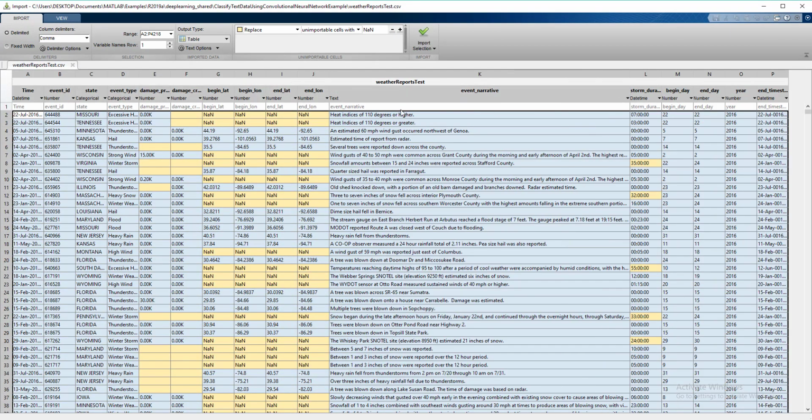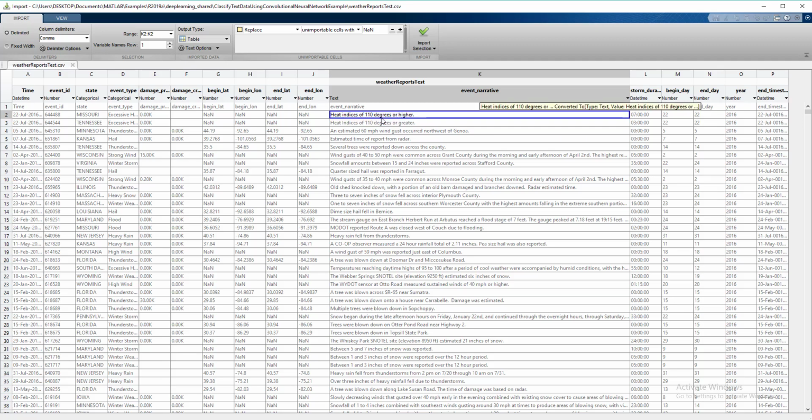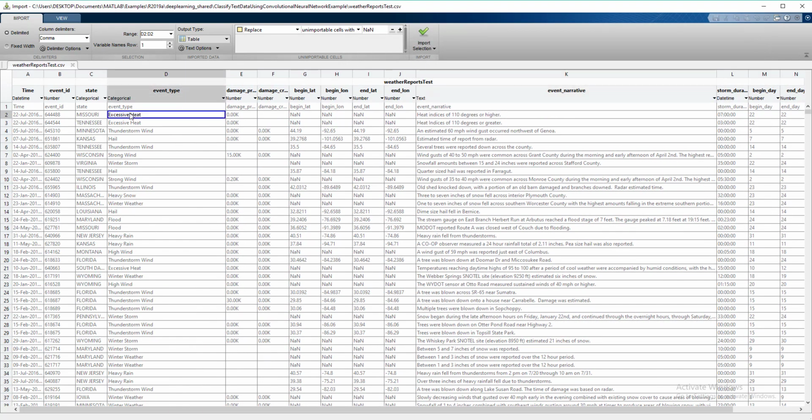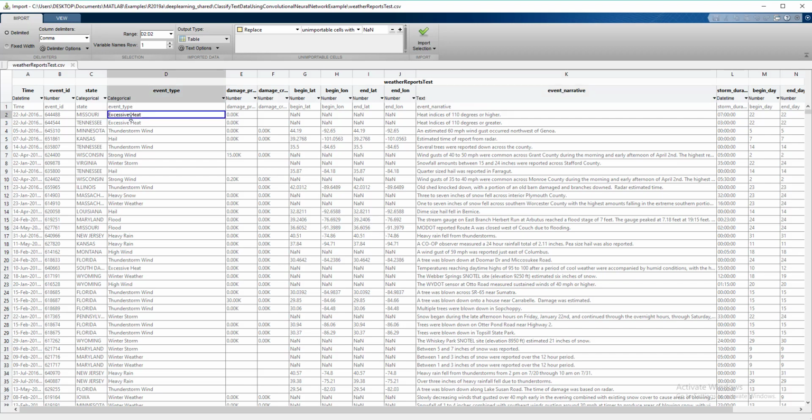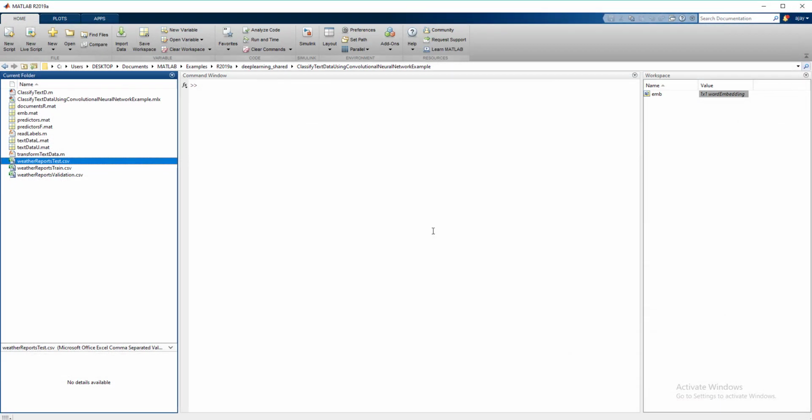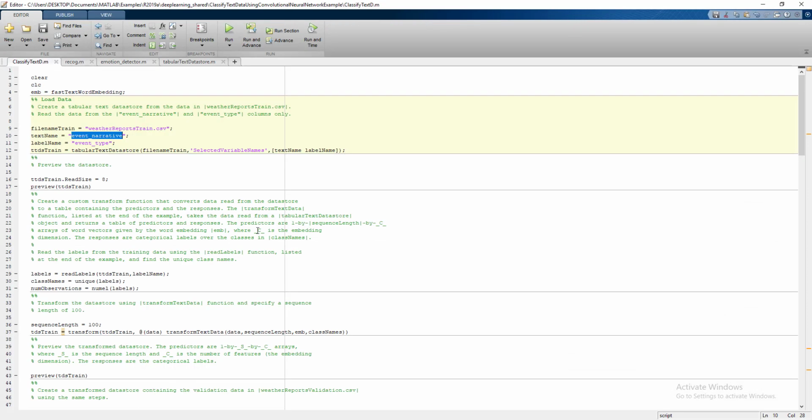So text narrative, like heat indices of 110 degrees, represents an event type, excessive heat. Okay, so this is our input, this is the title of that column, this is our target vector, excessive heat, and this is the column name that contains the target vector. So the text datastore grabs that column name and maps it with the help of the tabular text datastore.